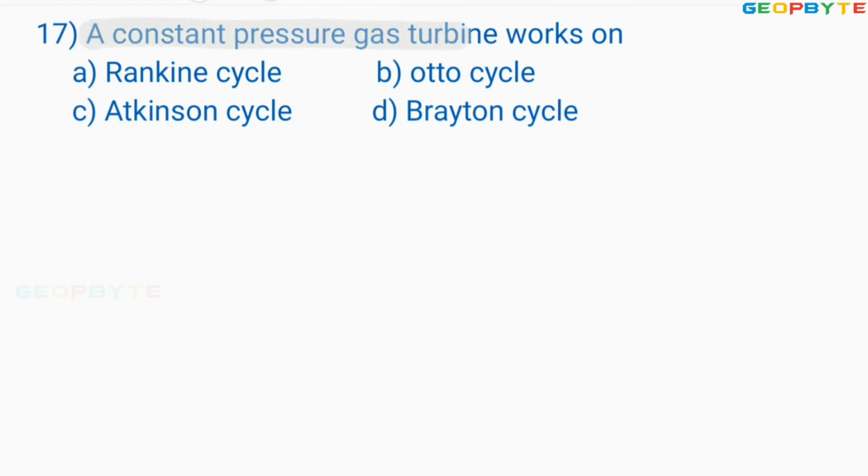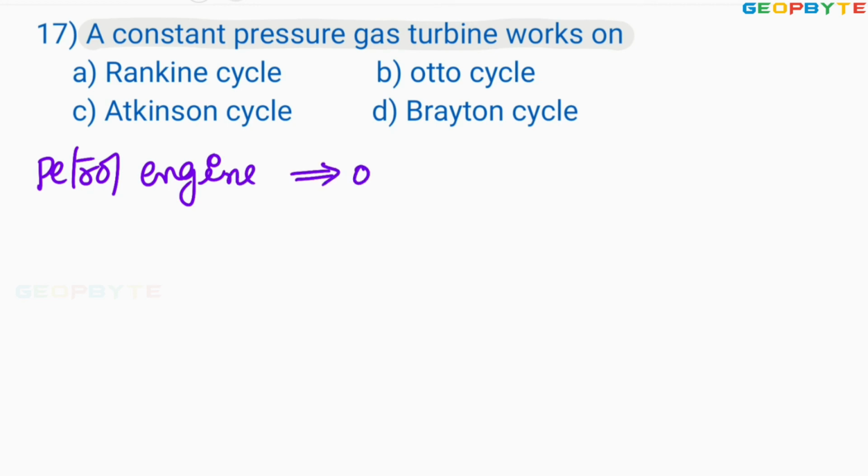A constant pressure gas turbine works on... Dear friends, remember, a petrol engine is constructed to work on the Otto cycle. That means the Otto cycle is the ideal cycle for the petrol engine.